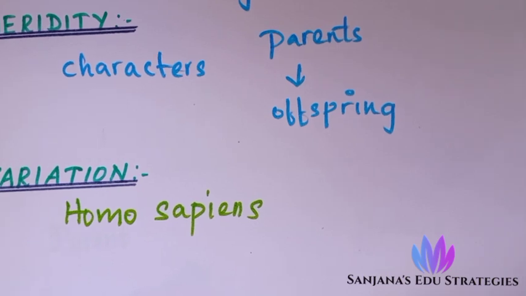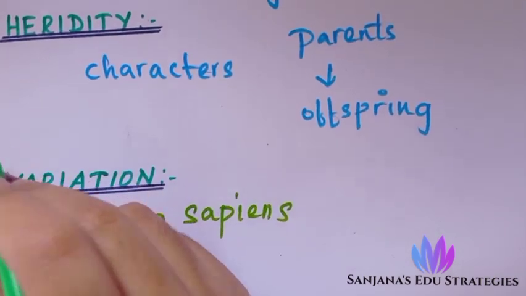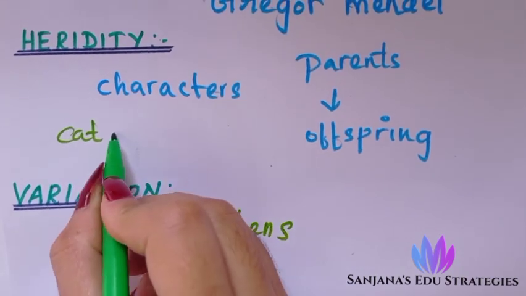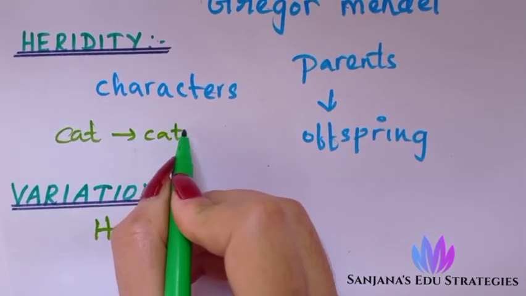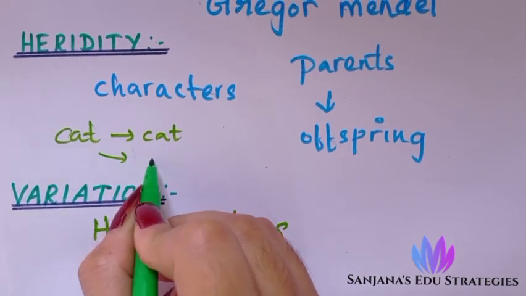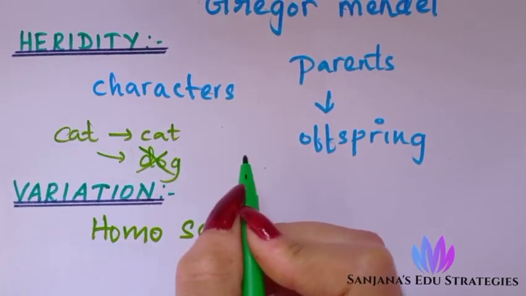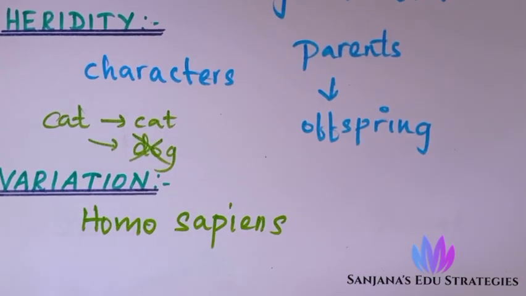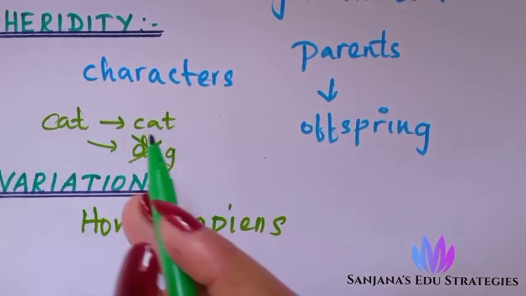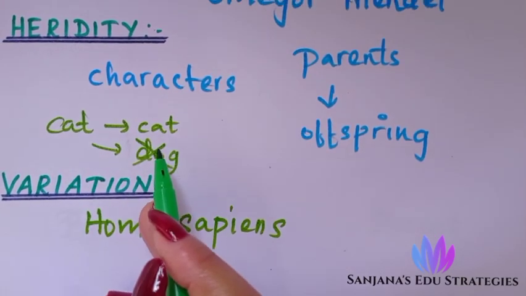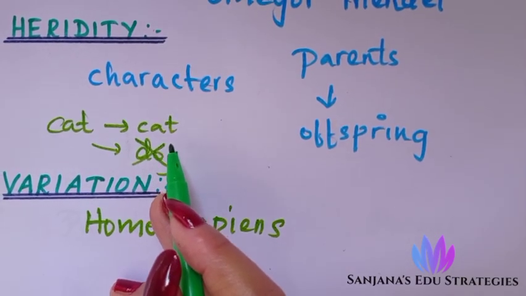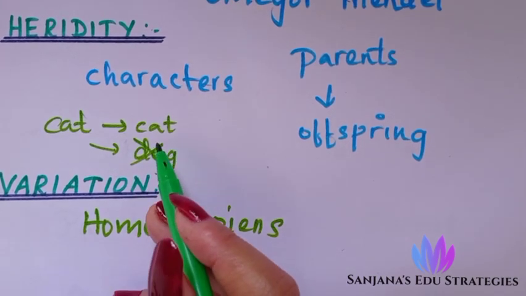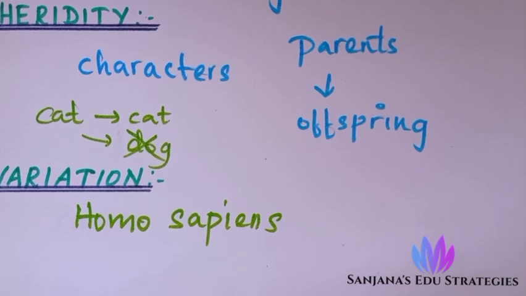Before going to variation, let's see an example for heredity. When we take a cat, a cat can give birth to a cat. Can a cat give birth to a dog? No. So that is heredity. The characters possessed by the cat will be possessed by the offspring also. The dog, which has different characteristics, won't be possessed by the cat. That is the meaning of heredity.